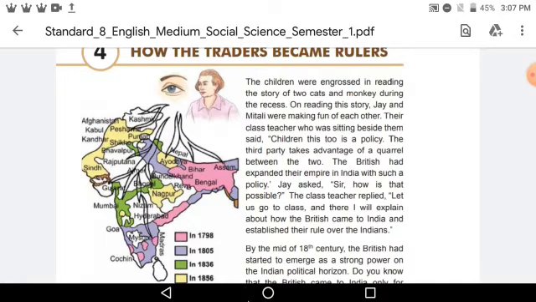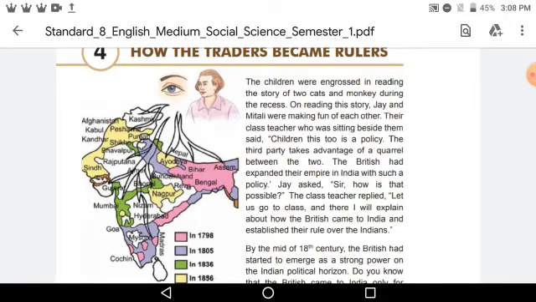The class teacher replied, "Let us go to the class, and there I will explain to you how the British came to India and established their rule over the Indians."